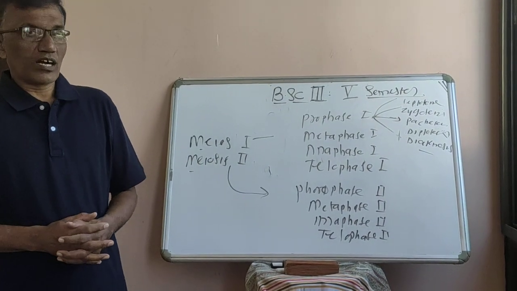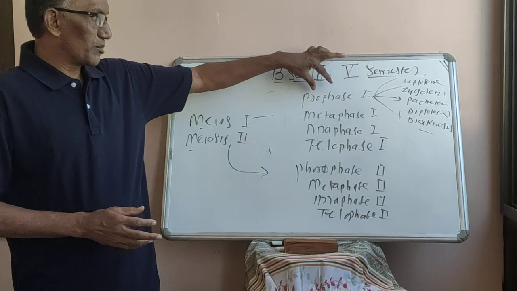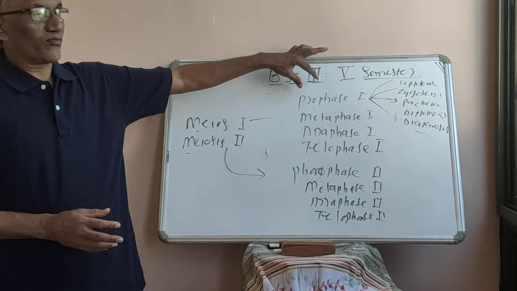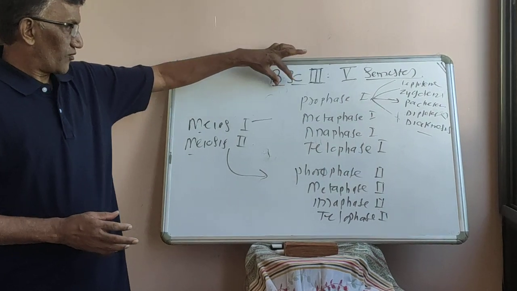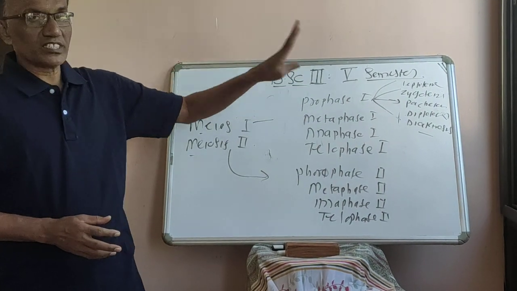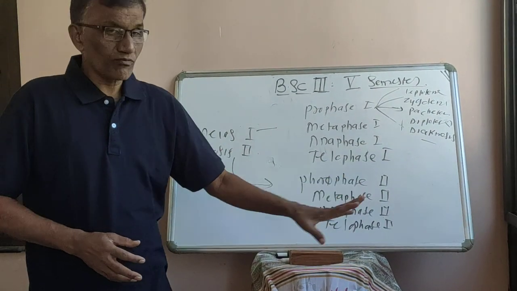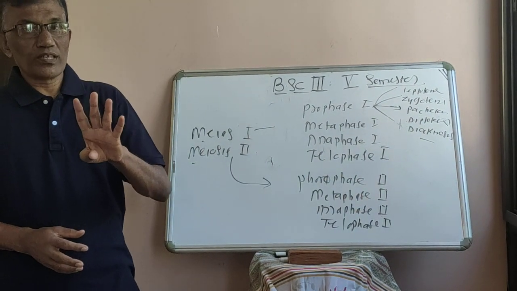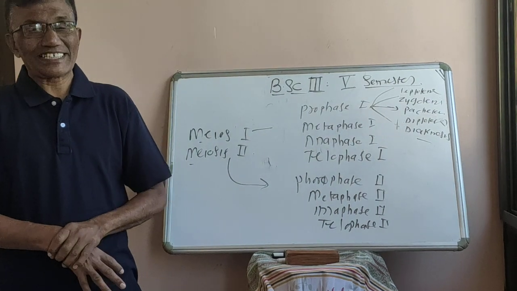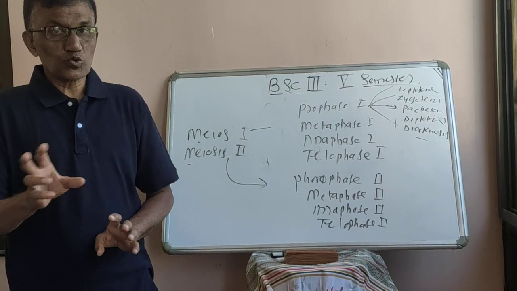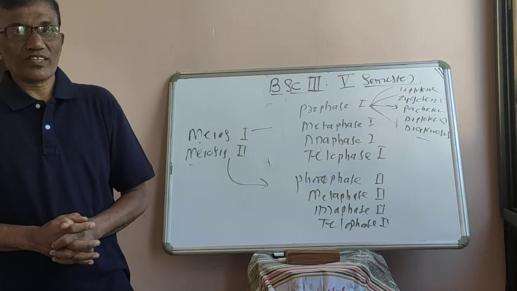Already I have mentioned the parental cell of this meiosis type of cell division has 4 chromosomes. Here 4 daughter cells are formed. How many chromosomes are contained in each cell? 2 chromosomes in each cell.